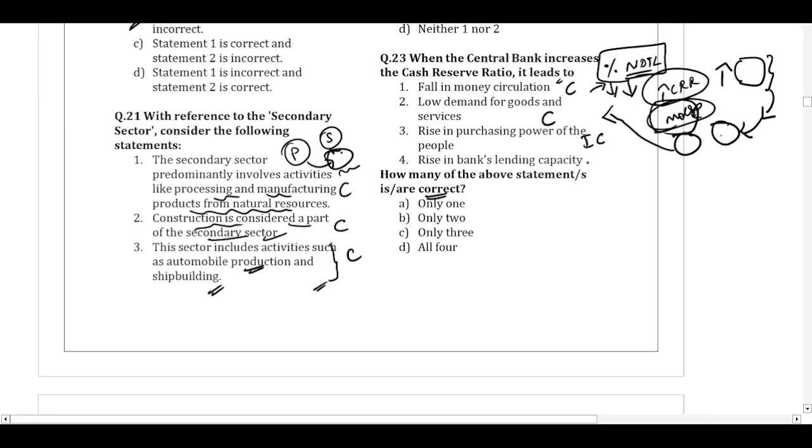Rise in the bank's lending capacity. No, if the bank is putting away more funds in the form of reserves, it will have less funds available with it for lending. So it will in fact reduce the bank's lending capacity. So this statement is also incorrect. How many of the above statements are correct? Two statements are correct for question number 23.